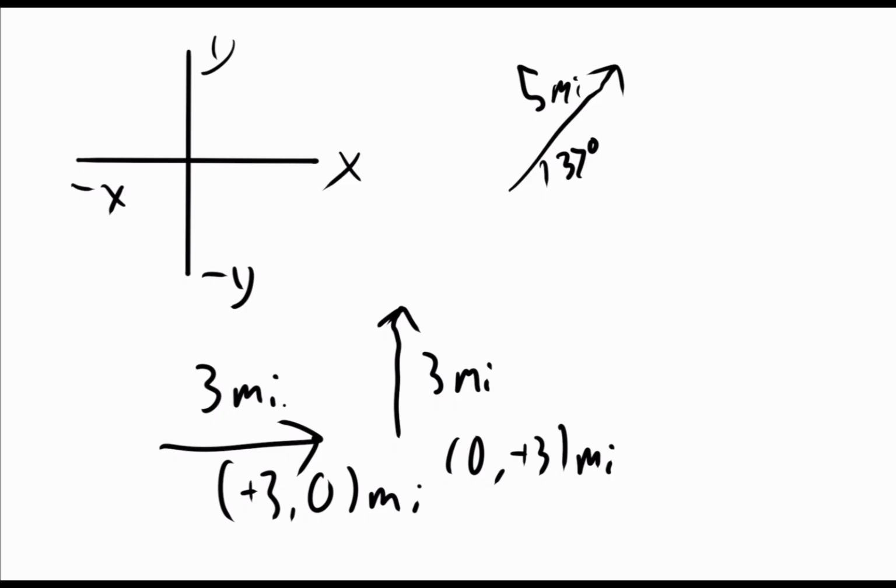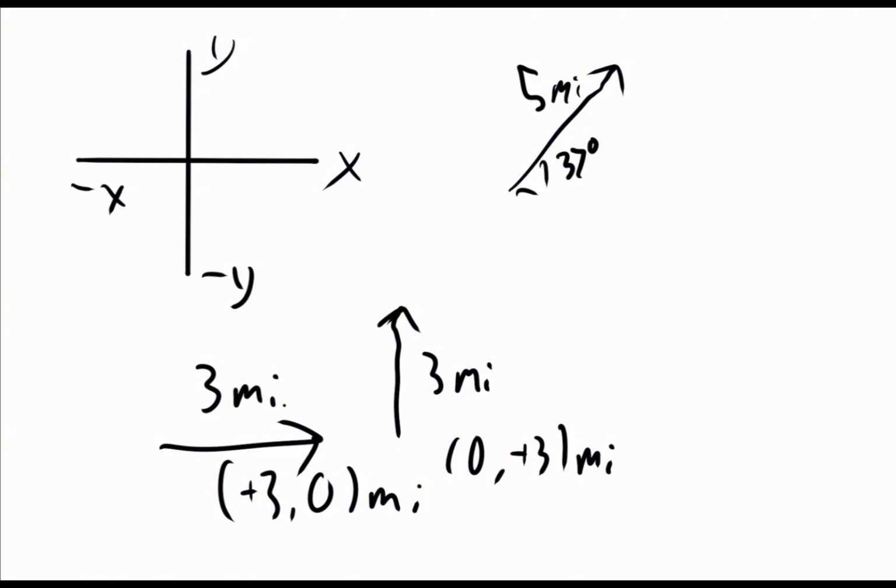We can either represent this with the overall magnitude and direction, which we could say 5 miles at 37 degrees above horizontal, or we can break this into its components. And we're going to do that with trig. If this is 37 degrees, we know that sine of 37, we're just going to generalize it and say sine of theta is opposite over hypotenuse. So if we're looking for this opposite side, we just multiply both sides by hypotenuse. We get hypotenuse sine theta is this opposite side. So in this case, it's going to be 5 sine 37, which is just 3.